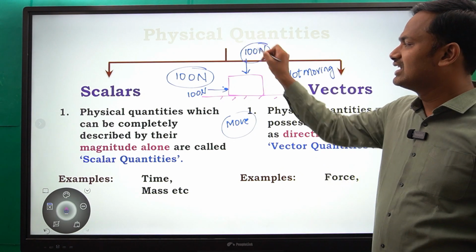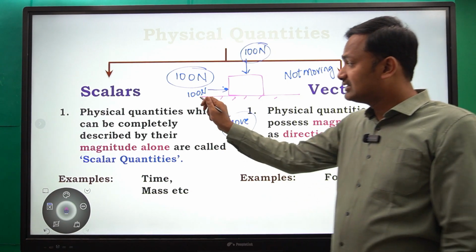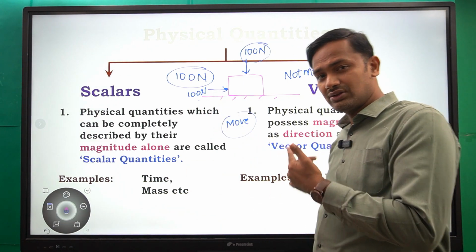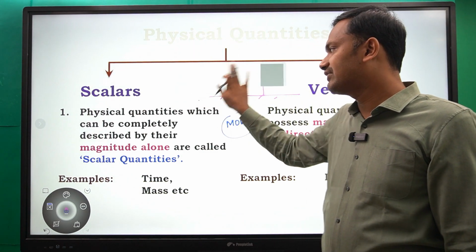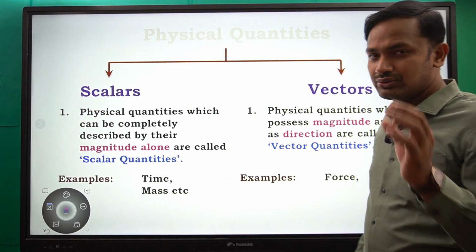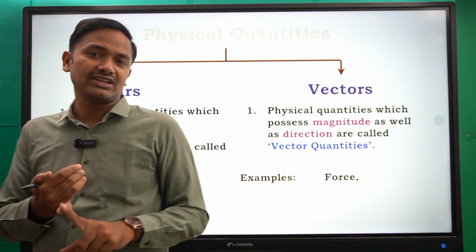In this case, it is not going to move in the downward direction, but in this case, it is going to move towards the right side. So in order to express a vector quantity, we need both magnitude and direction.